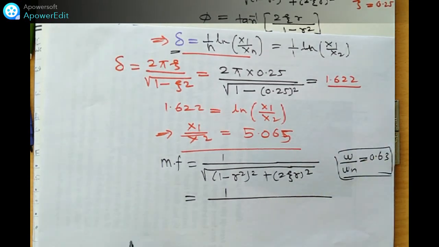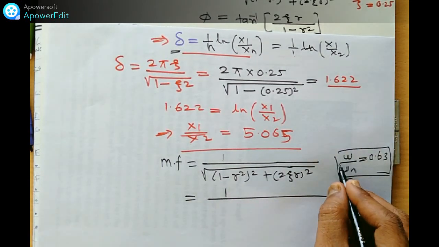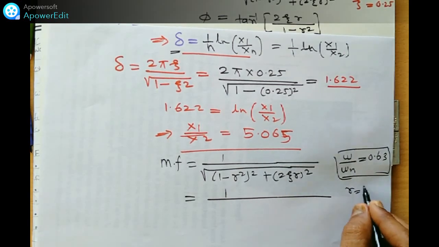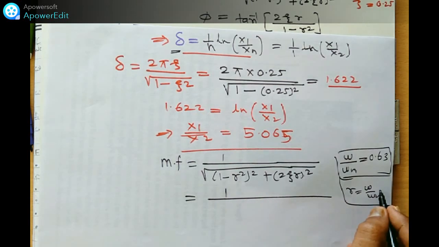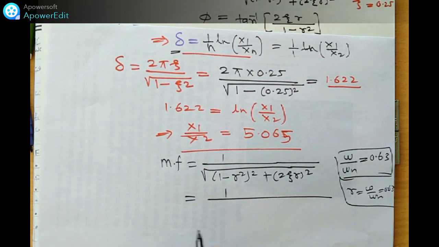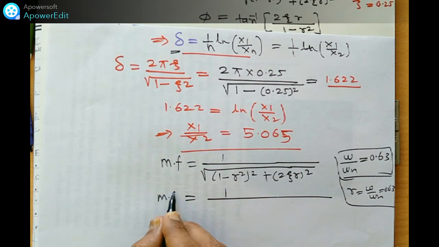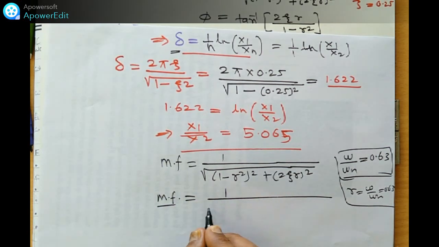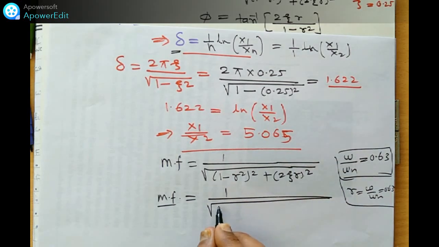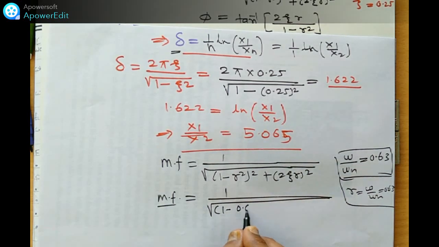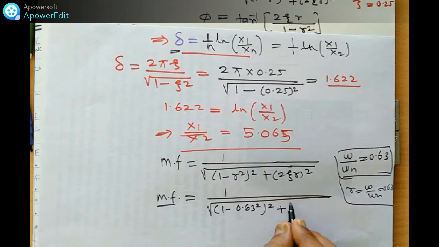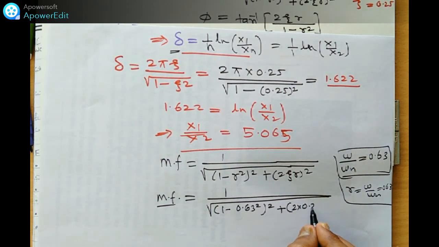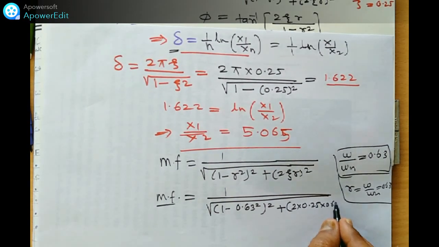So putting the values, we get the MF, magnification factor: 1 minus 0.63 square, bracket square, plus 2 into 0.25 into 0.63, bracket square.